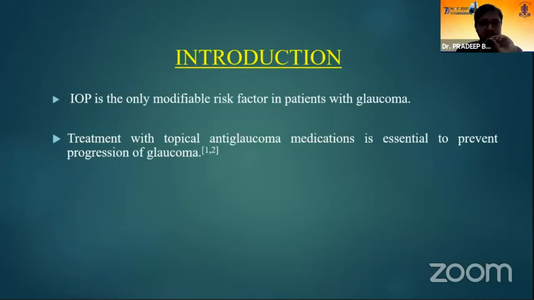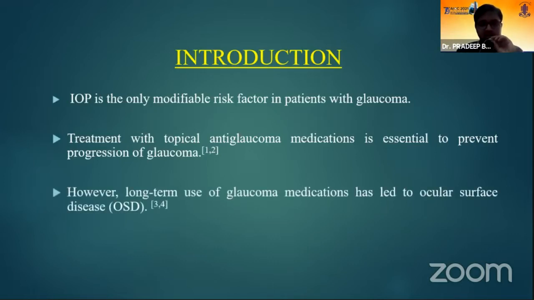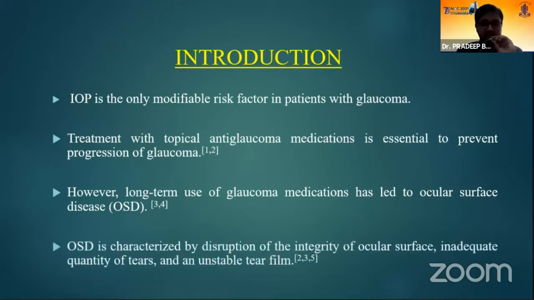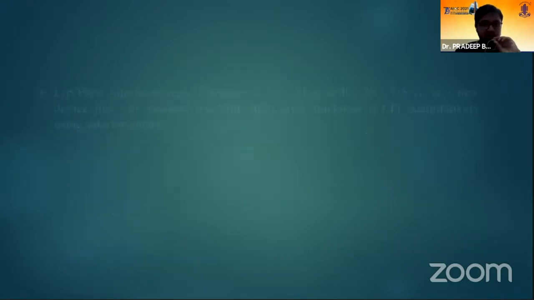Introduction. Intraocular pressure is the only modifiable risk factor in patients with glaucoma. Treatment with topical anti-glaucoma medications is essential to prevent the progression of glaucoma. However, long-term use of glaucoma medications has led to ocular surface disease, which is characterized by disruption of integrity of the ocular surface, inadequate quantity of tears, and an unstable tear film.